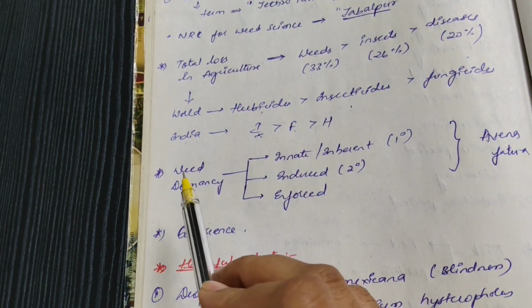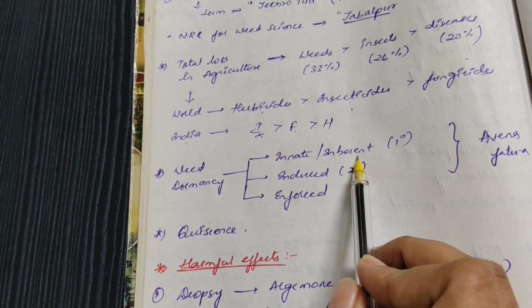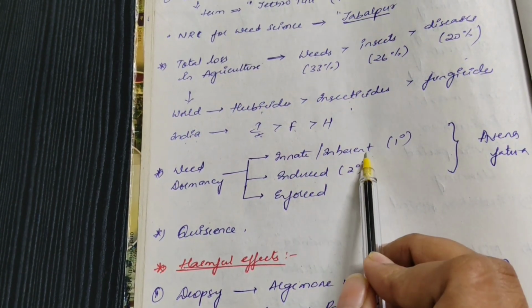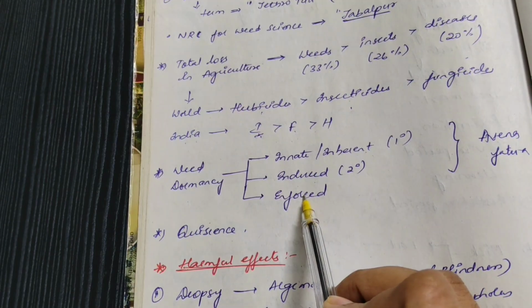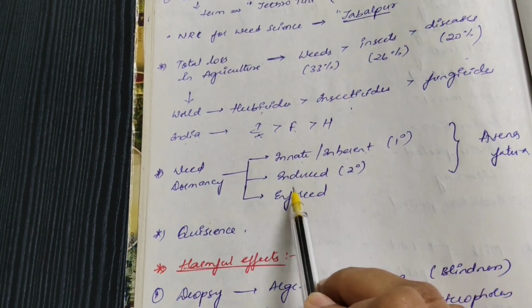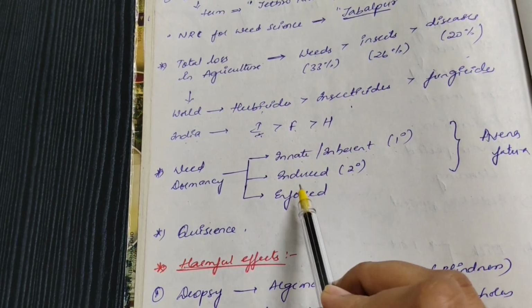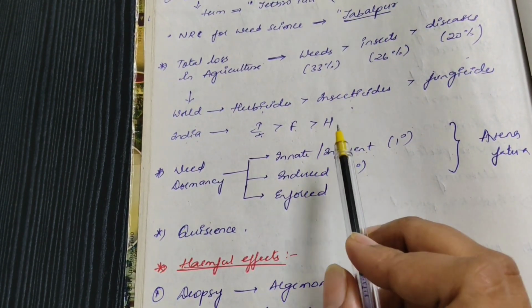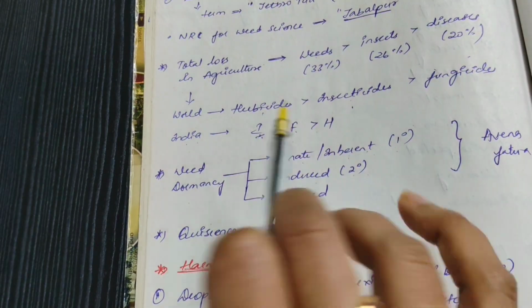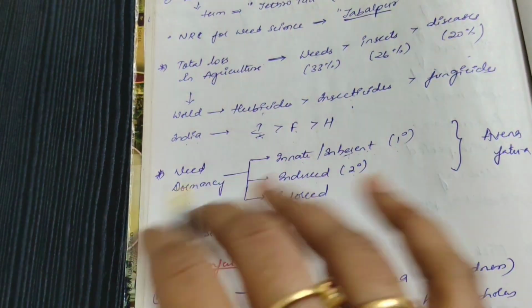There are majorly 3 types of weed dormancy: innate or inherent dormancy, induced dormancy, and enforced dormancy. Innate, inherent or primary dormancy, and induced or secondary dormancy. Just check these definitions once. Innate or inherent means it is genetic, from heredity.